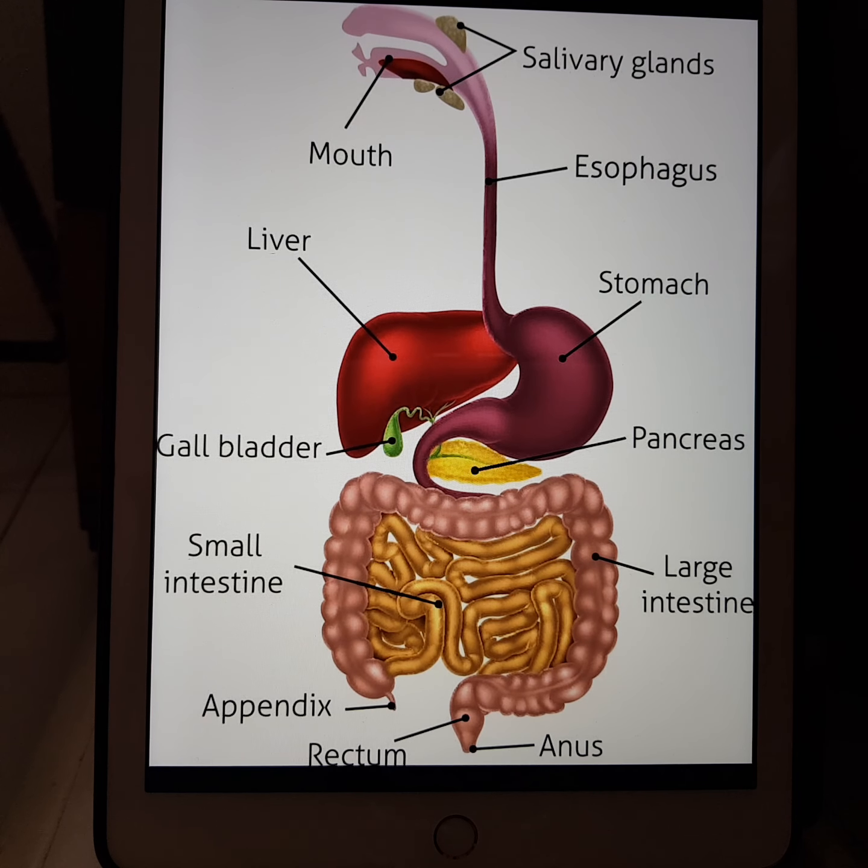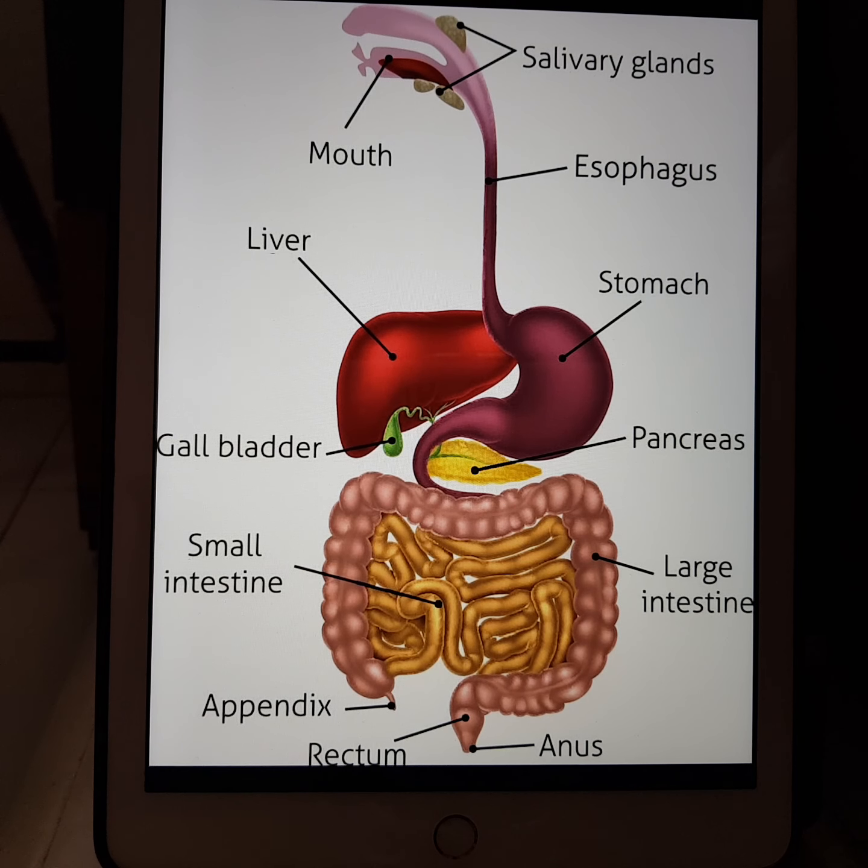Let us first see these organs. It starts from the mouth, which is also known as the buccal cavity. Then there is the esophagus, which is commonly known as the food pipe. There is the stomach. There is the small intestine, large intestine, rectum, and anus. The food slowly passes through all these organs and gets digested at various levels.